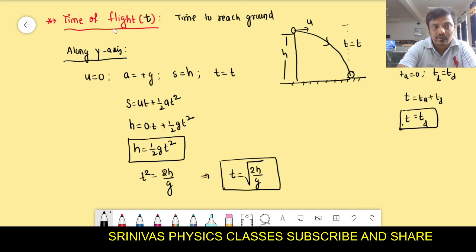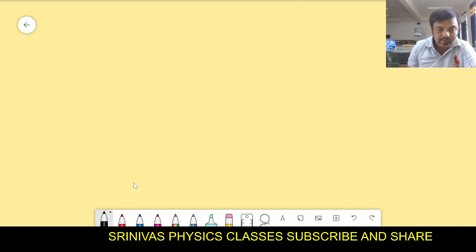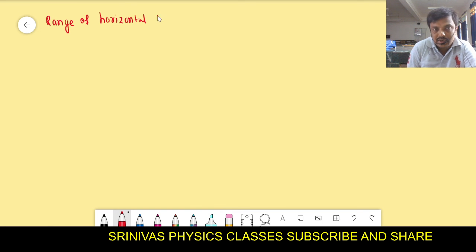This is only time. Okay, now let us go for another derivation, that is the range of a projectile. I want the range of a horizontal projectile. Range means how much horizontal distance it can travel. That is the range.